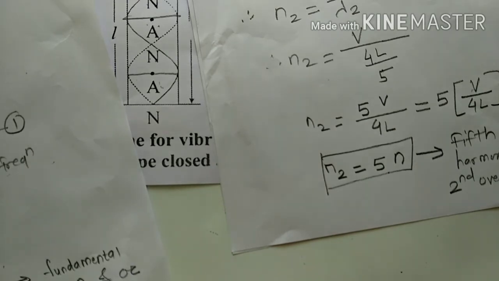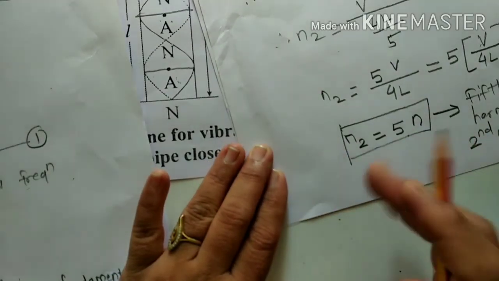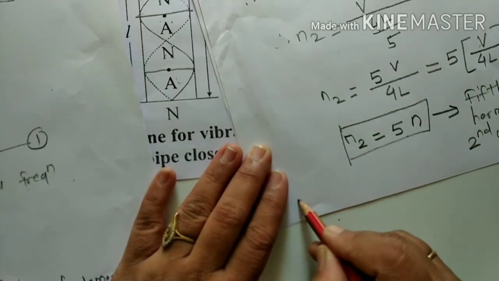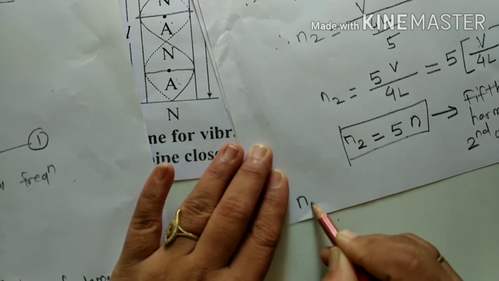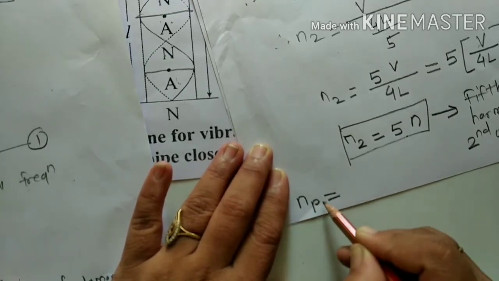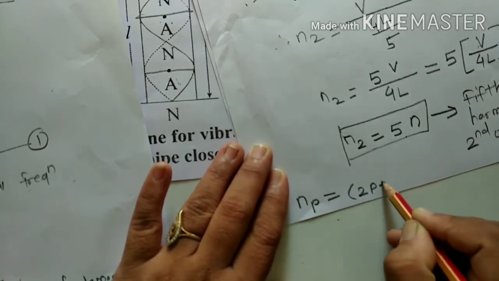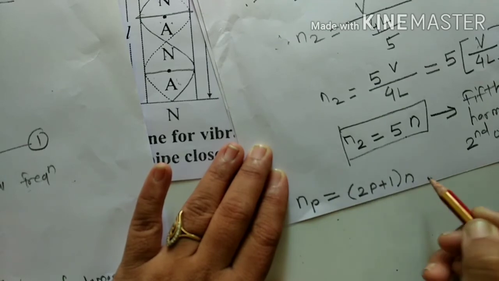Continuing in a similar way, if we continue finding like this, then for the p-th overtone we find that the frequency np is equal to (2p plus 1) into n.